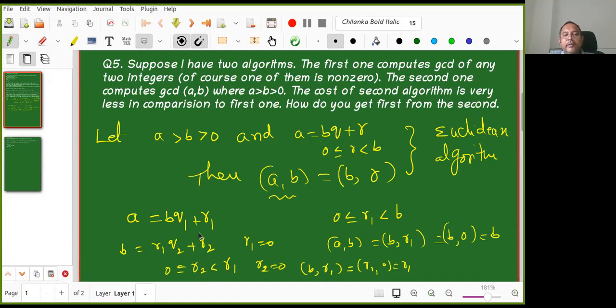R1 is less than B, at most 1 less, though actually it is much less than B. Next time R2 is less than R1, at most 1 less than R1, then one more step like that. But generally it will converge very quickly. At most B steps is very crude.